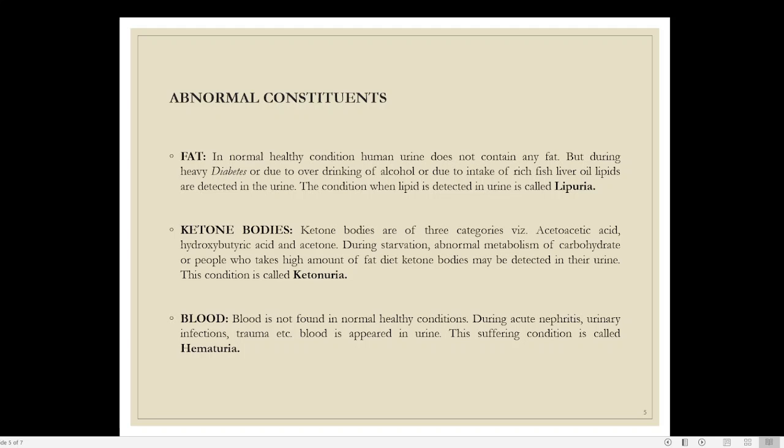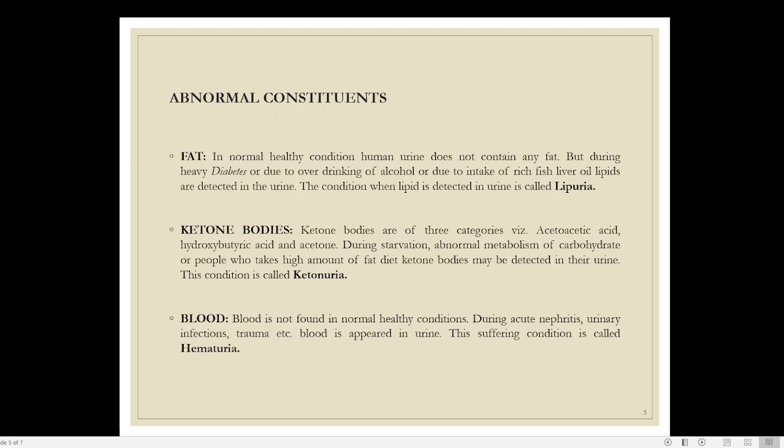Then another abnormal ingredient is lipid, or fat. The presence of lipid in urine is known as lipuria. Just add uria, it becomes lipuria, and that happens when you are drinking too much alcohol. If you are drinking too much alcohol, or your intake of rich fish liver oil is more, the extra fat will be removed through urine, and that situation is known as lipuria.